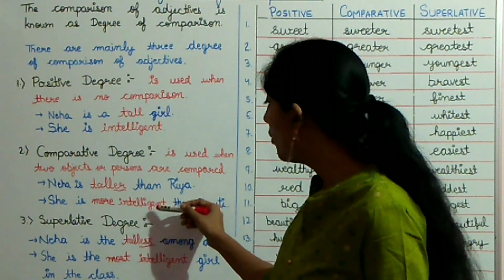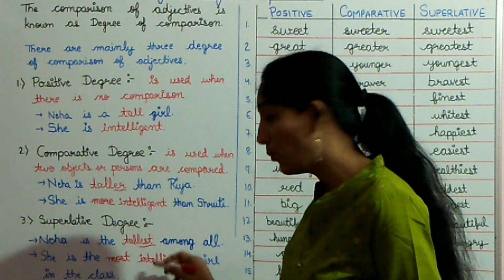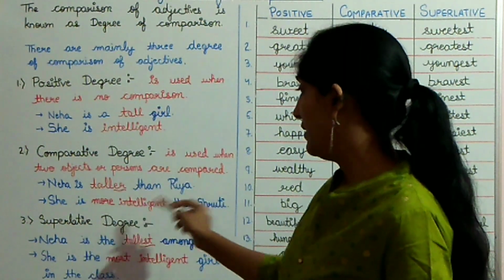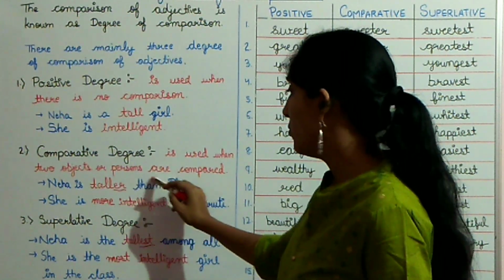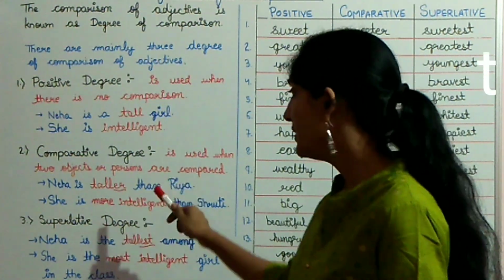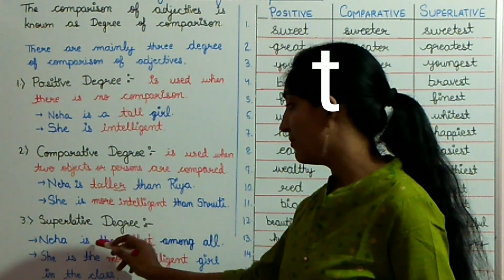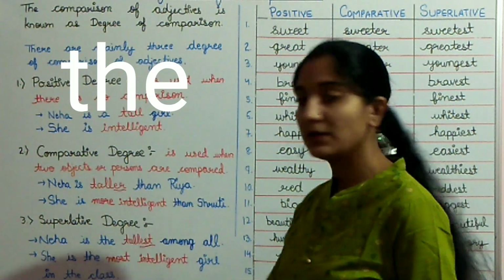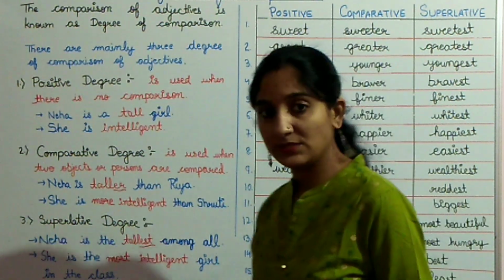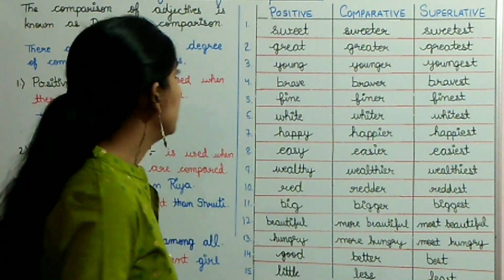Intelligent, more intelligent, and most intelligent. Now see, in comparative degree, we always use the word than to make comparison. And in superlative degree, we always use the word the.